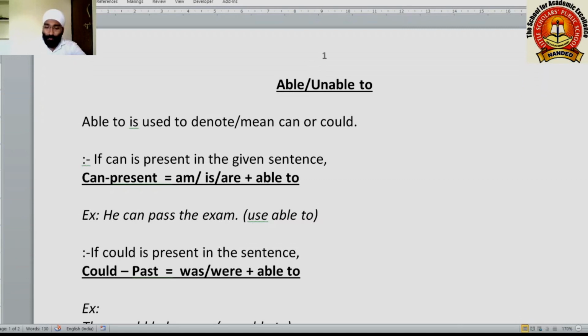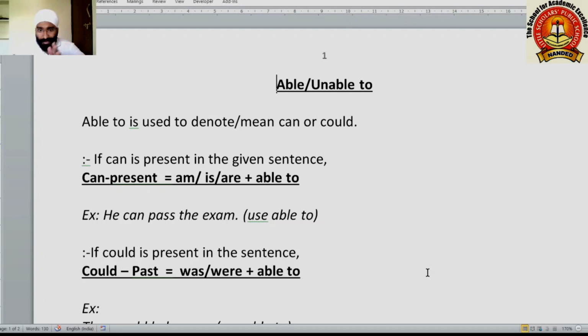In today's video, we will learn what is able, unable to. What is able, unable to? Able, unable, these are adjectives. Able is positive, unable is negative. Unable means not able to.